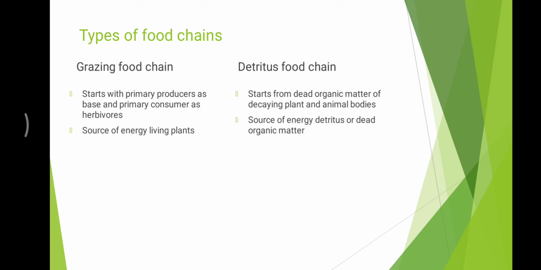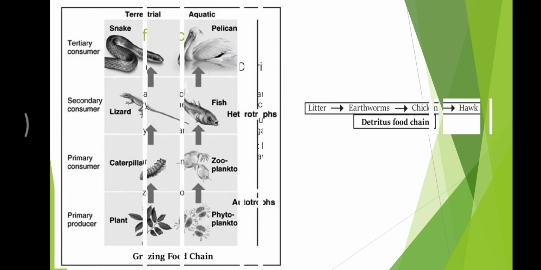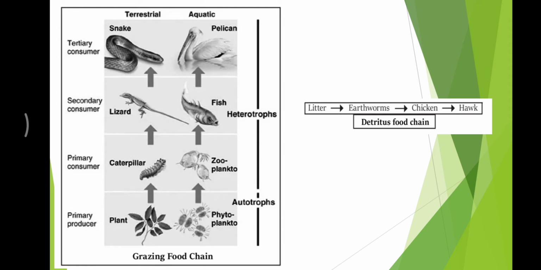Now let's have a look at a few examples of food chains. In terrestrial and aquatic systems, we see grass and phytoplanktons are the producers. And in detritus food chain, litter forms the base. In grazing food chain, plant is taken by the caterpillar, which is taken by the lizard, and which is taken by the snake. So here plant is the primary producer and snake is the tertiary consumer.